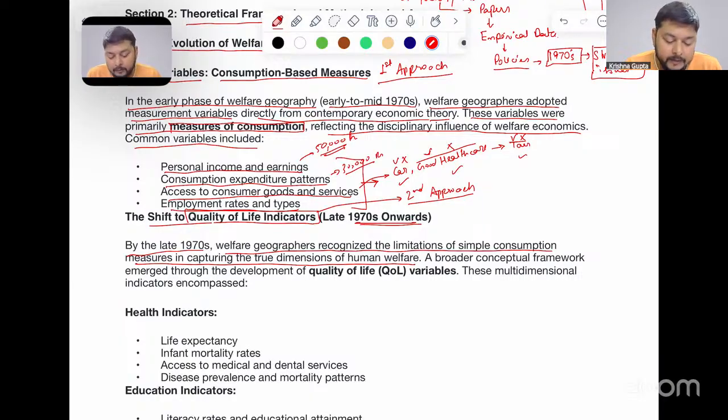Now, apart from this, the first question was whether I'm employed or not, and what the employment types are. But over this, what we see is that the income and consumption pattern does not signify how happy I am, or what kind of quality of life I am having. For example, what is the level of my education?